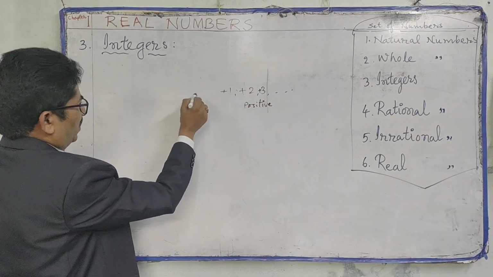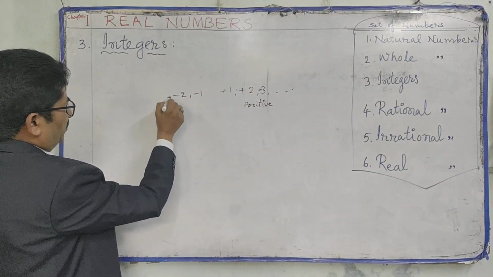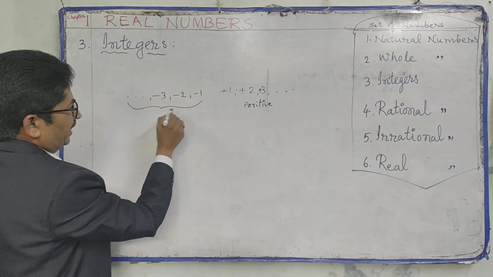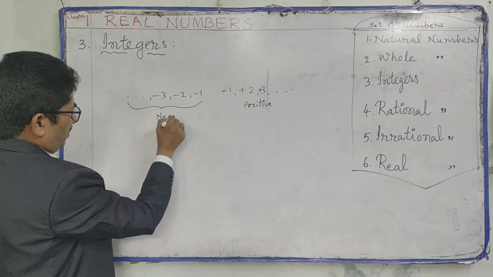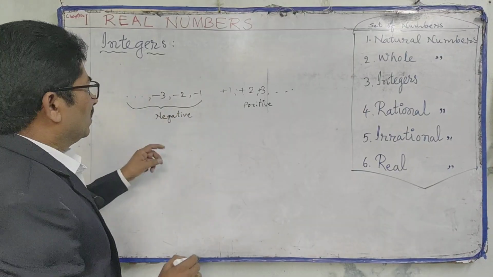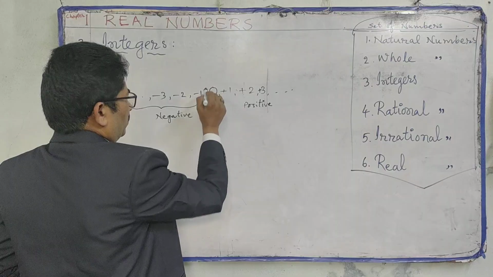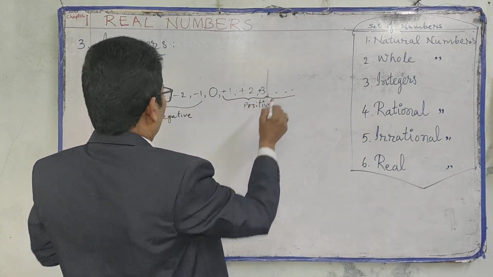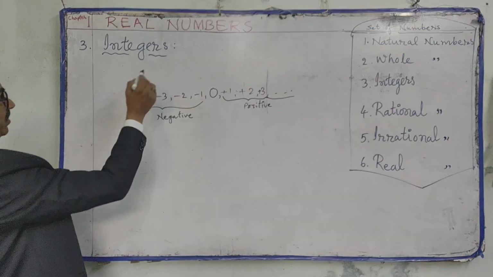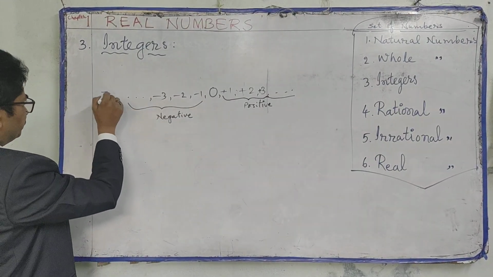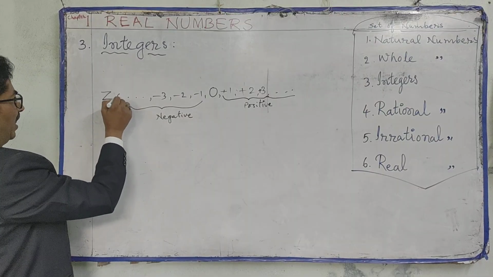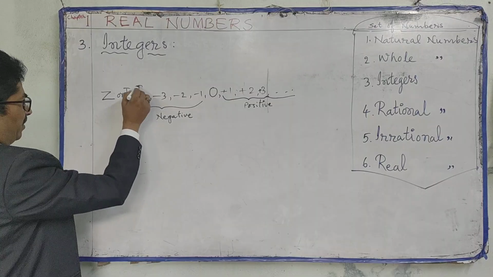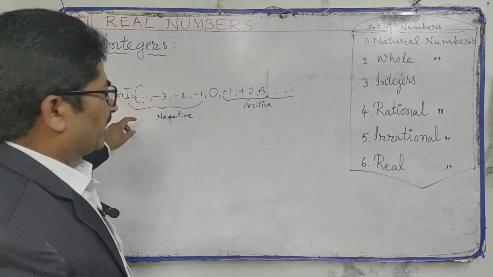Positive numbers. -1, -2, -3, and so on. These are called negative numbers. Negative numbers together with 0 are called integers. Integers are denoted by the letter Z or I.